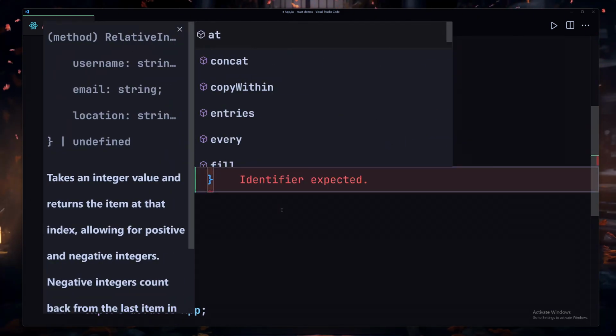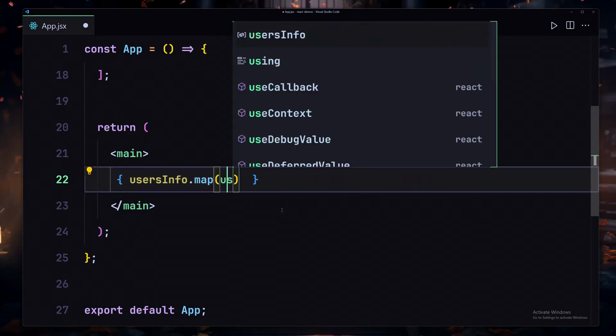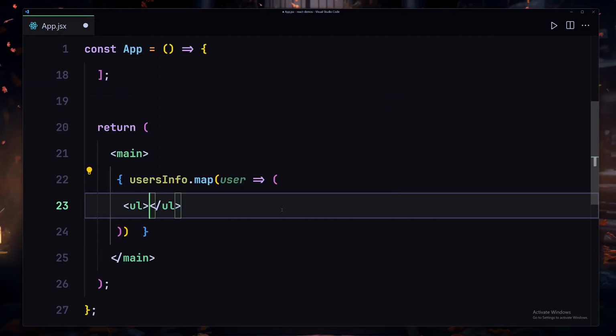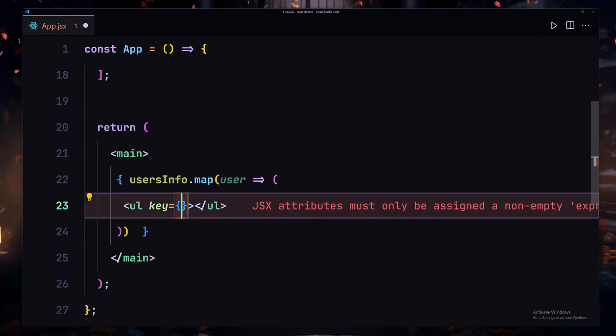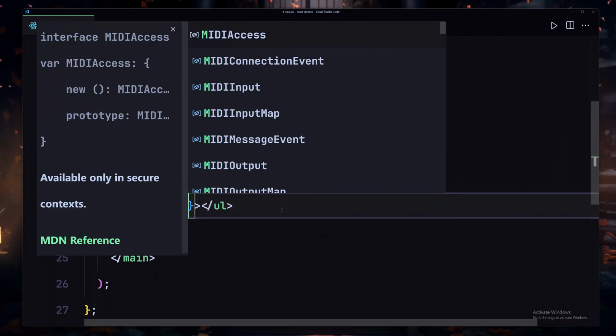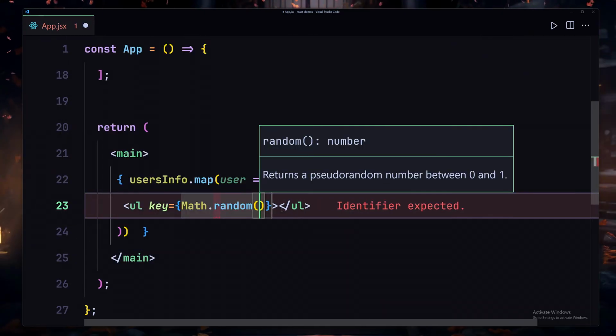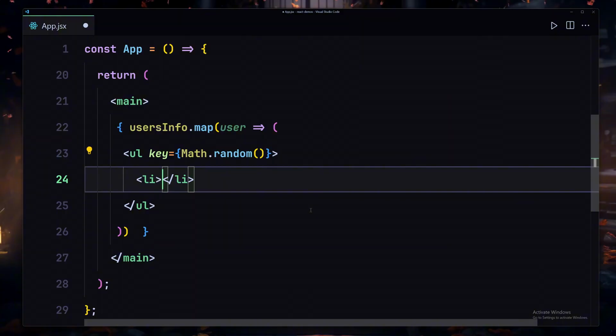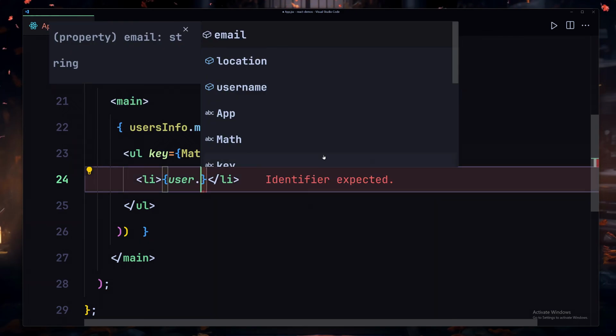So I'll just use the dot map method, and here I'll provide a user as a parameter, and now inside there we're going to be using our UL, and as I said, we have to provide a unique value, a key. In this case I'll just provide Math.random, and now it's going to give us a random number each time we render our content to the browser. Okay, so now inside there I'll use my li. We have to go inside the JavaScript world once again, and we can use our user and then dot, and here you can see we have our username, location, and also the email.